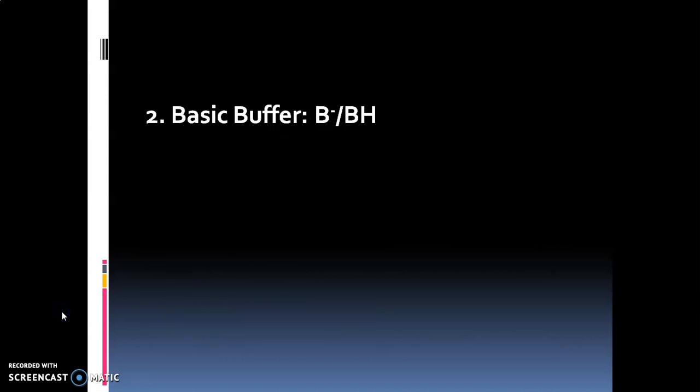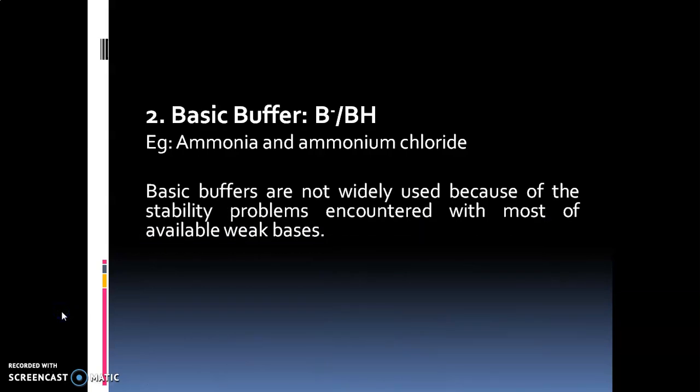Second category is basic buffer. It is B and BH+, that is, it is made by using weak base and its conjugate acid. Example is ammonia and ammonium chloride. Now basic buffers are not widely used because of the stability problems encountered with most of the available weak bases. Buffer mechanism we will see.